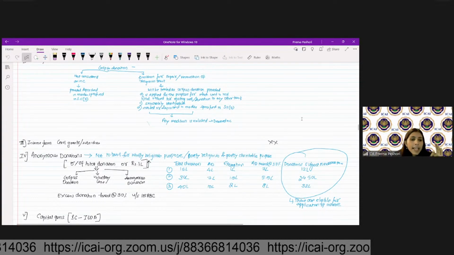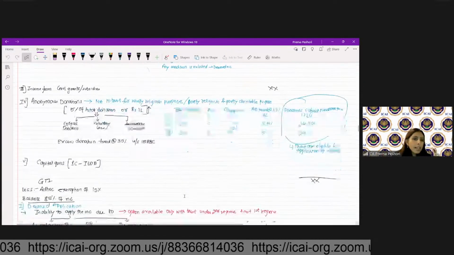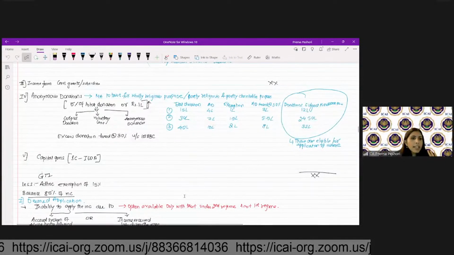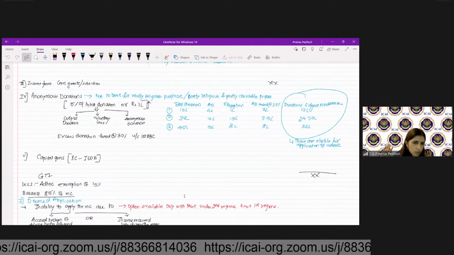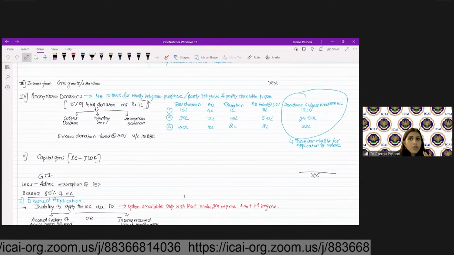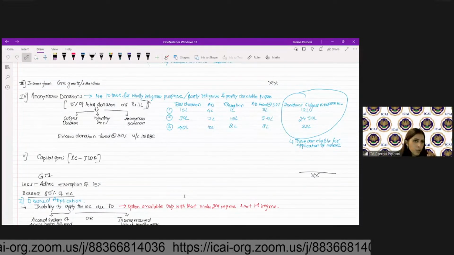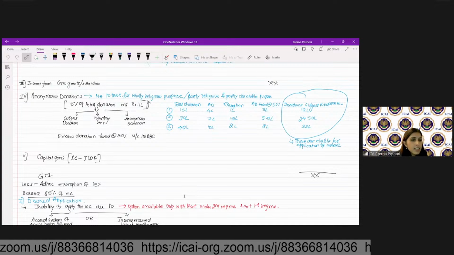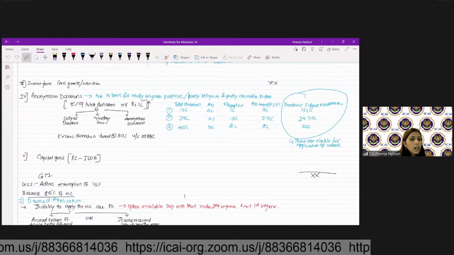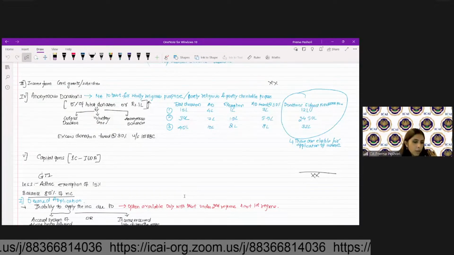Clear? Then any capital gain amount. Capital gain is what? Sale consideration minus the indexed cost of acquisition. So in that particular case, that will be considered as my income.